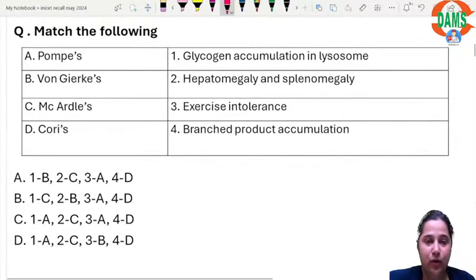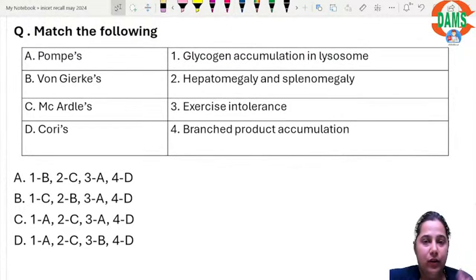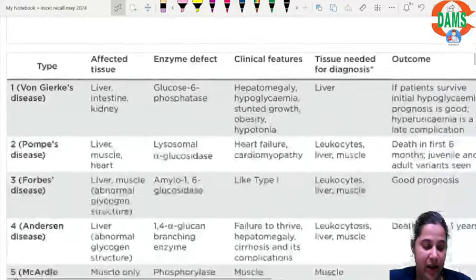Then the next question. Now there are 2 most important topics. One is von Gierke's disease, and I am not very sure if there was any question on sphingolipidosis. If you could recollect any question on sphingolipidosis, you can put it in the chat box. Anyhow, those are the 2 most important topics.